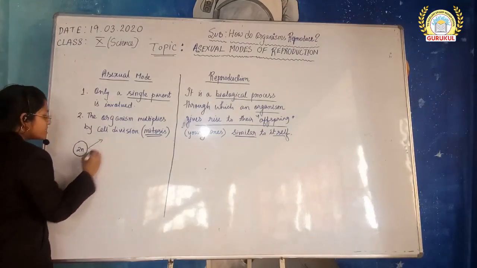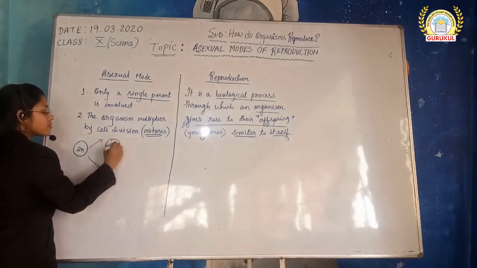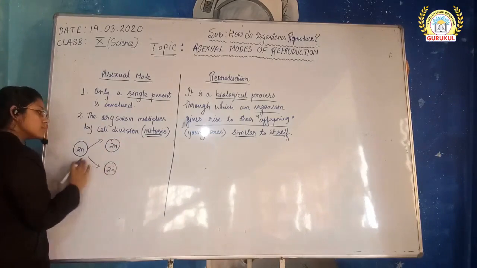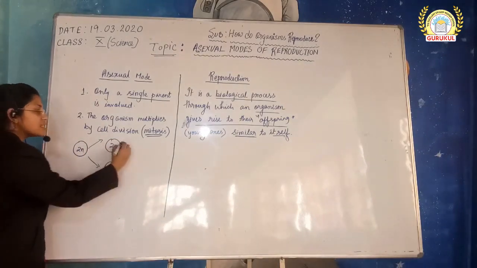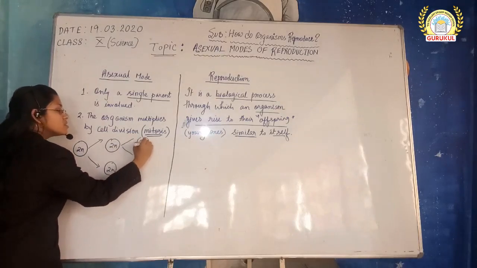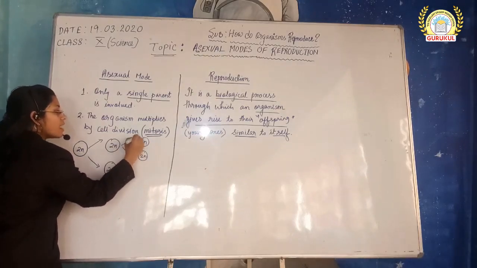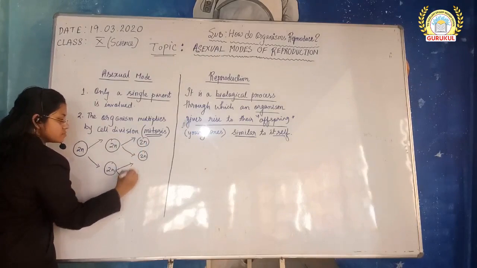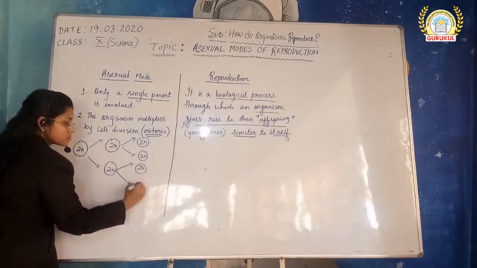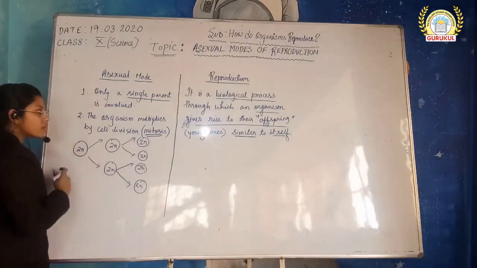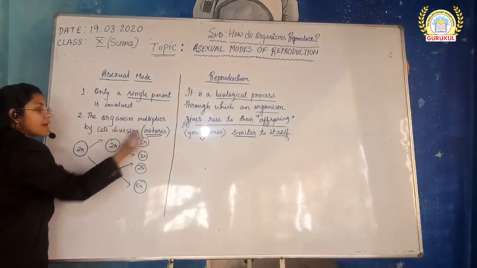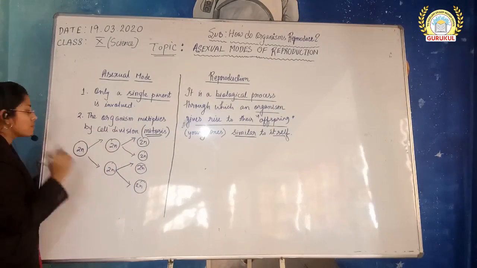So when it divides, it will give two cells with the same, identical chromosome number. Now further, when these divide, they will give 2n and 2n. Okay, so this will go on. Now the organism multiplies by cell division.